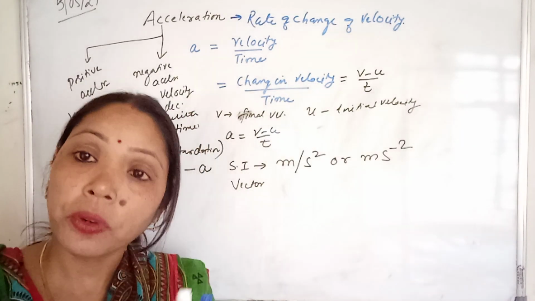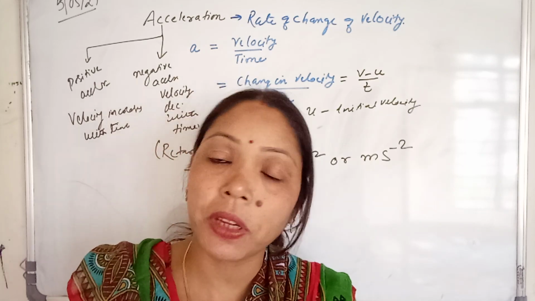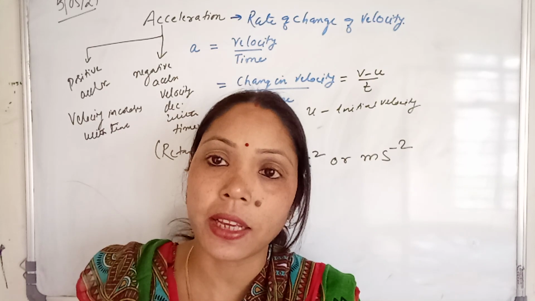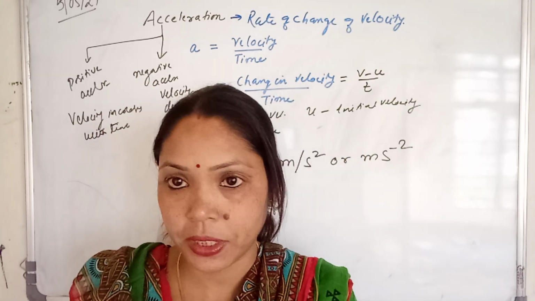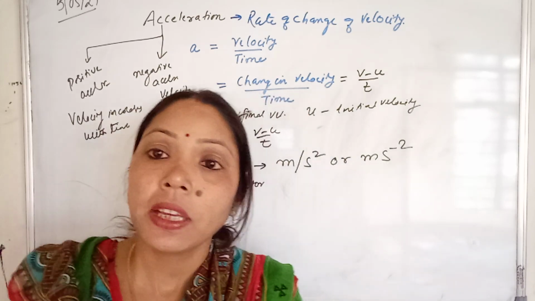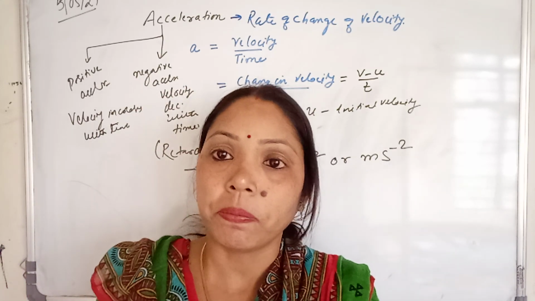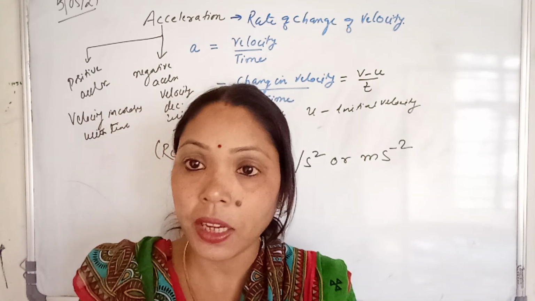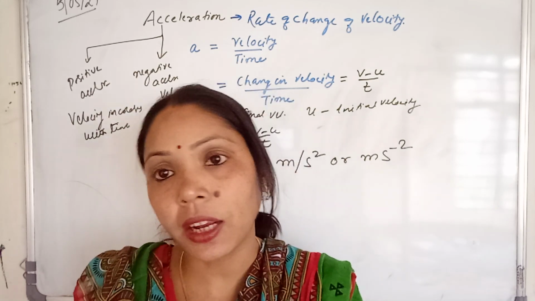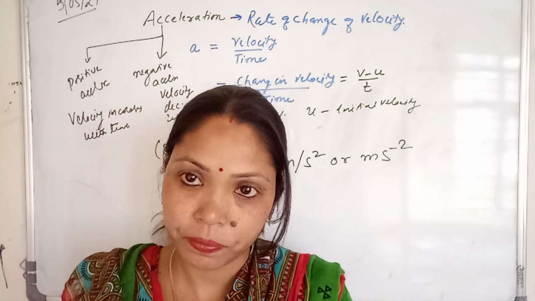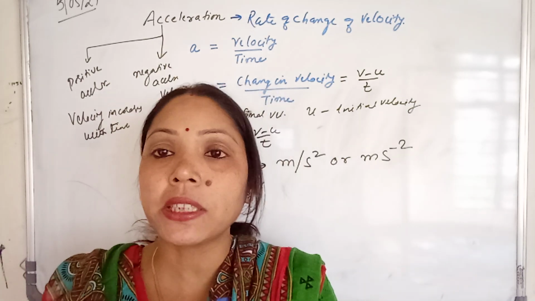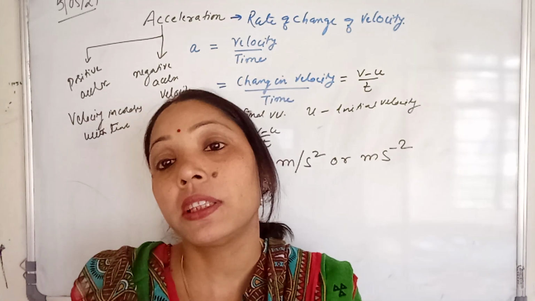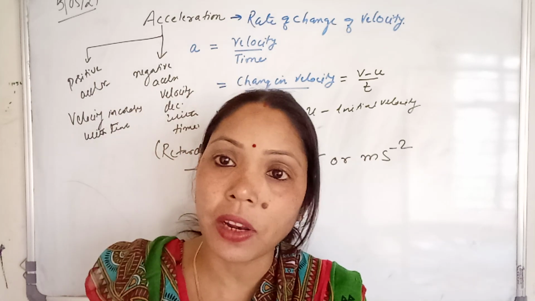Now uniform acceleration. So acceleration can be your uniform or it can be your non-uniform acceleration, or you can say as a variable acceleration. Uniform acceleration means when a velocity changes equally in equal interval of time. And the non-uniform acceleration means if the velocity is not changing equally with respect to equal interval of time.